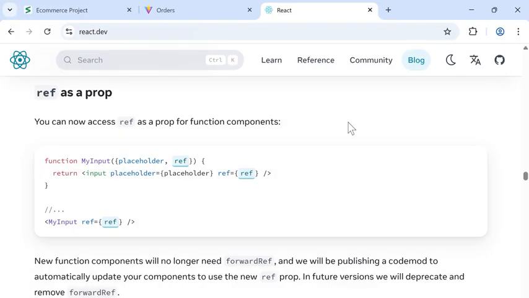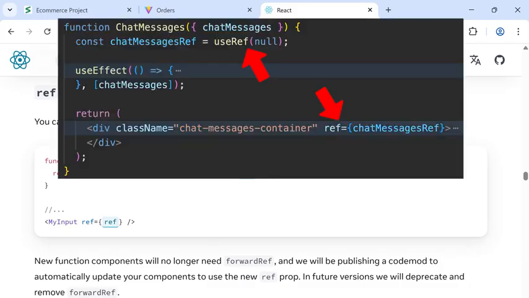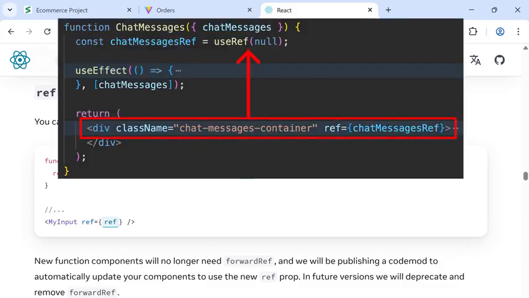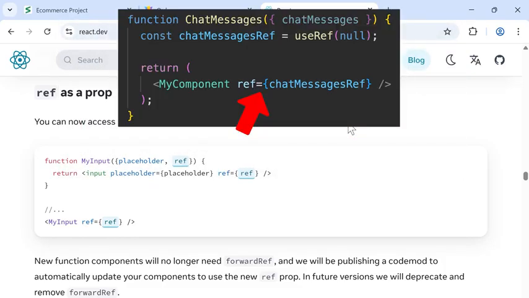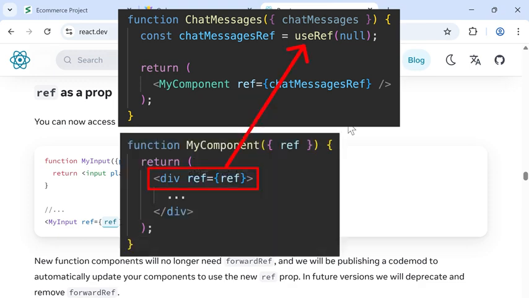Another change is called ref as a prop. Earlier in this course, we learned about refs, and we can use a ref to get access to an HTML element directly. We can also give a ref to a component. For example, if we want to get an HTML element inside this component.